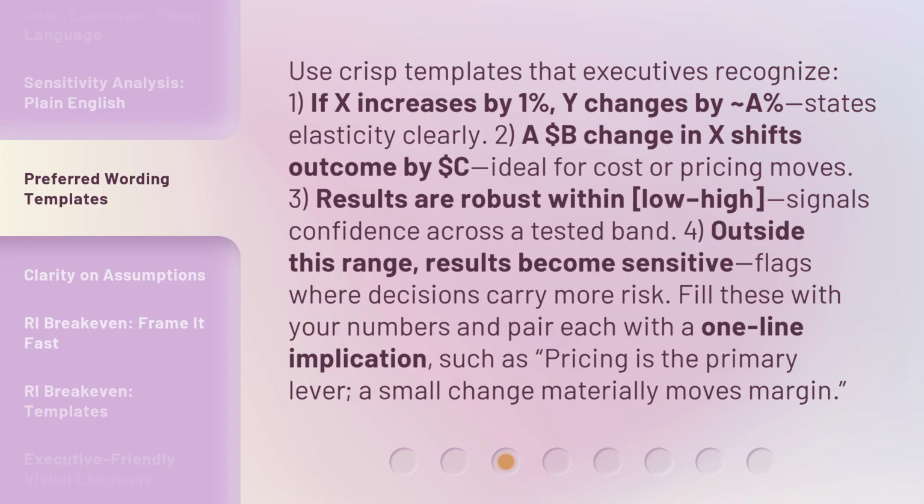Fill these with your numbers and pair each with a one-line implication, such as, pricing is the primary lever. A small change materially moves margin.